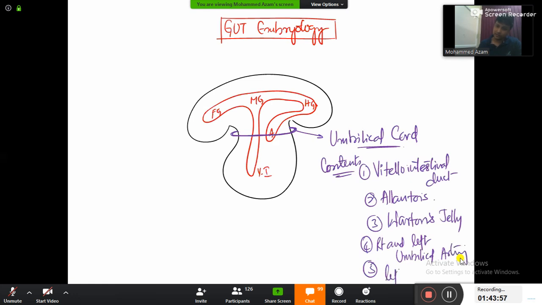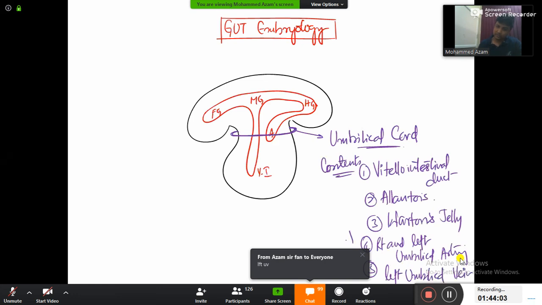Only the left umbilical vein will be there, sir. This is something extremely important. Try to recall from our previous classes the CVS embryology. In CVS embryology, I already told you the right will regress and left is left. So the right umbilical vein is gone, regressing, and the left umbilical vein will be left there. Is it okay? So the right and left umbilical artery, and then there will be left umbilical vein.